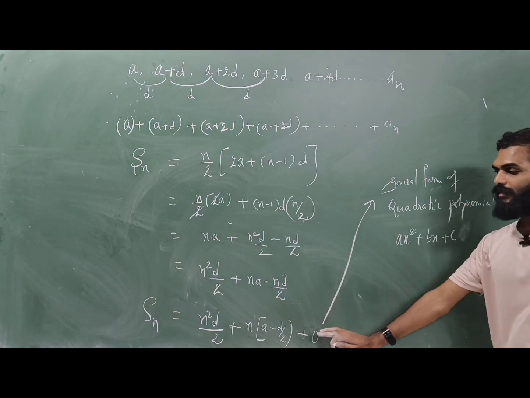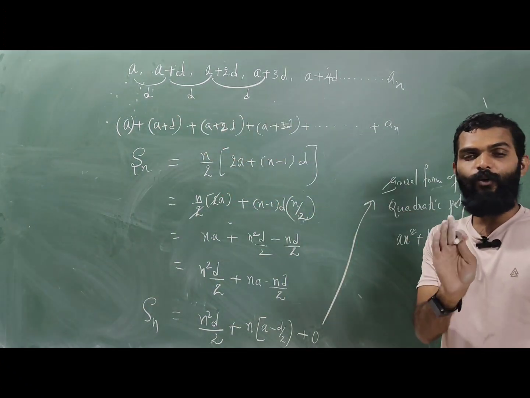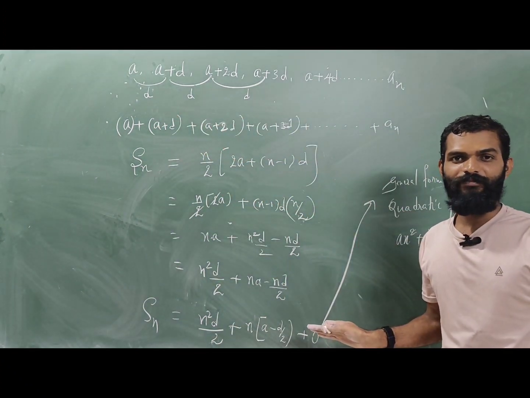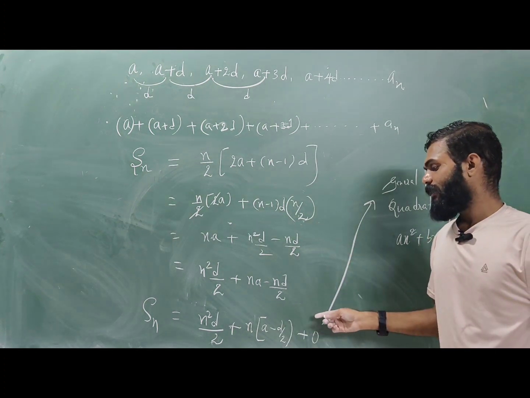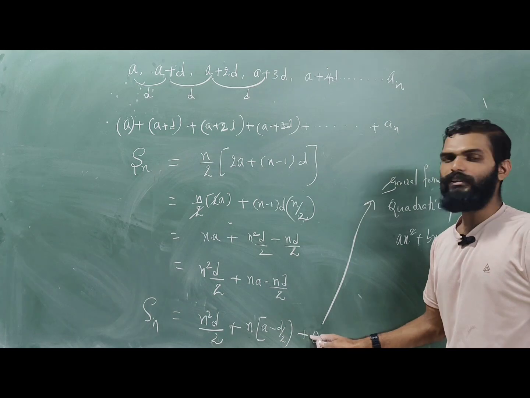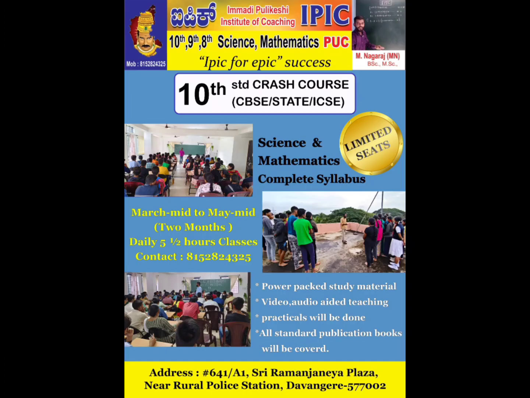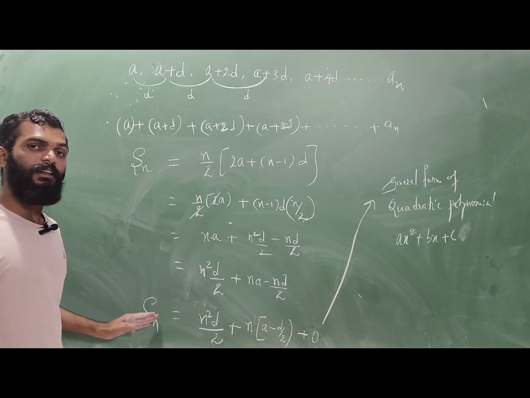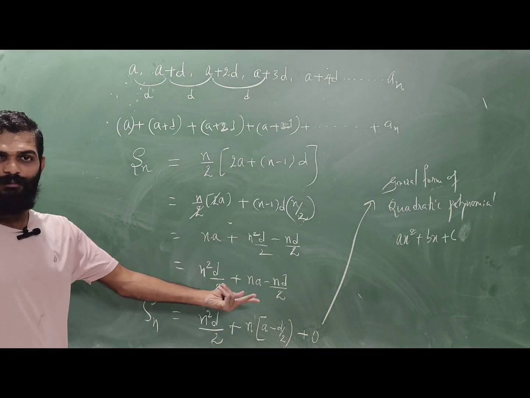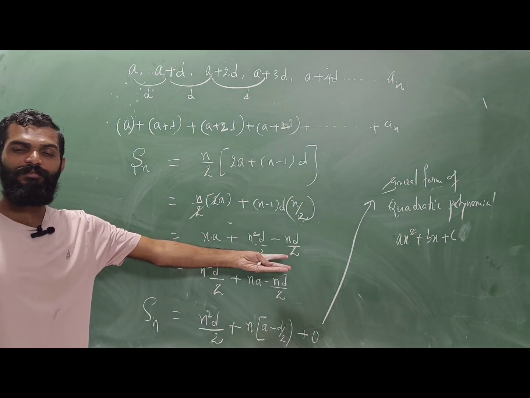So we can say the sum of n terms of an AP is a quadratic polynomial which can be expressed as n square d by 2 plus n into a minus d by 2 plus constant, that is 0. Did you get the point? Yes, sir. That is, the sum of n terms of the given AP will be a quadratic polynomial. Thank you.